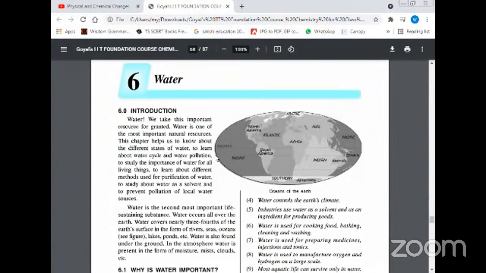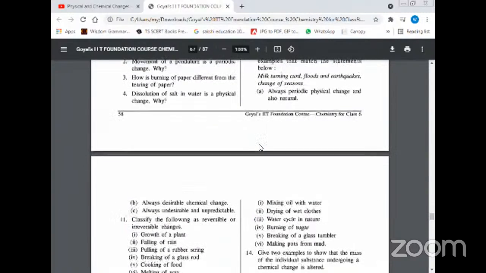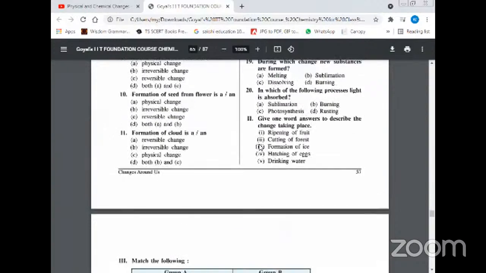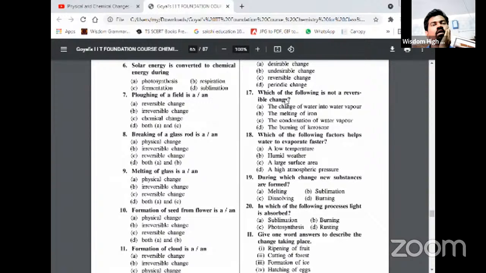Okay, this is changes around us. So there are a lot of changes taking place around us. Many chemical changes or physical changes, desirable or undesirable changes. Many changes occur around us, knowingly or unknowingly.